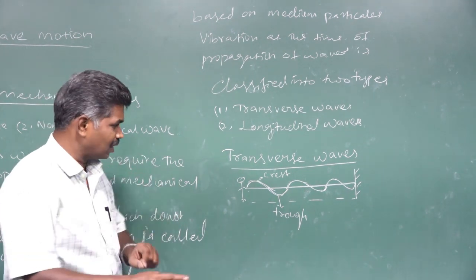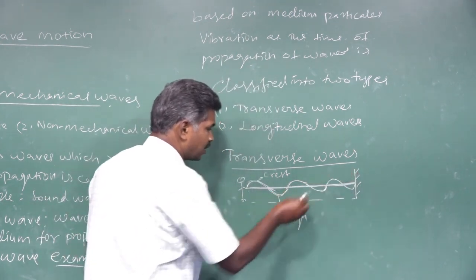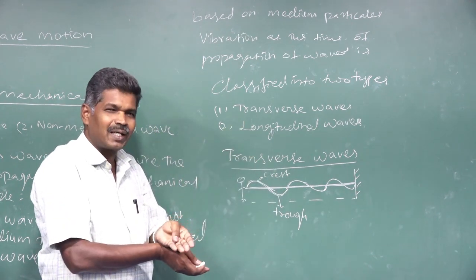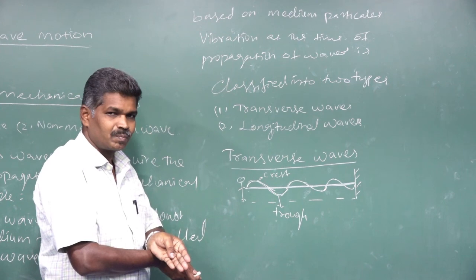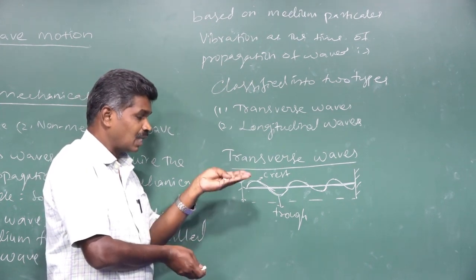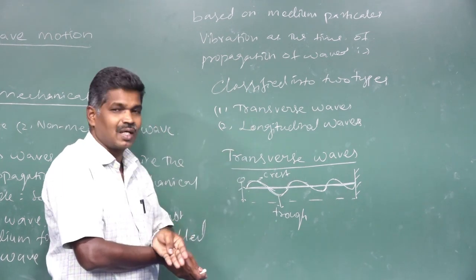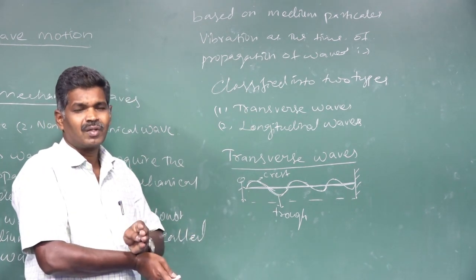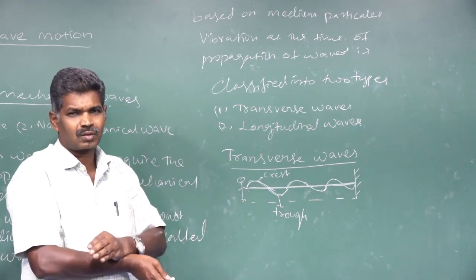So whatever is the direction of propagation, perpendicular to that the string is vibrating. If it is vibrated like that, the wave we get is called a transverse wave. So there we have a definition for transverse wave motion.